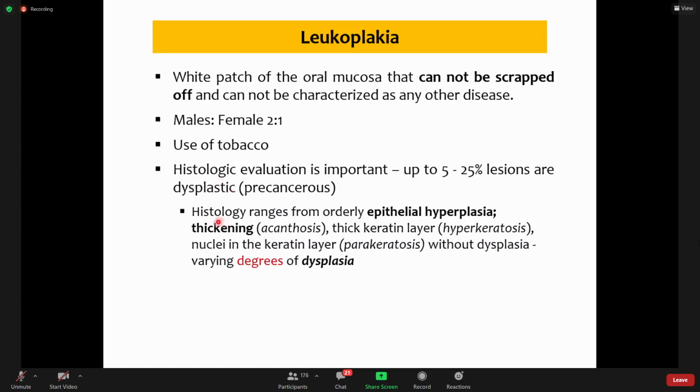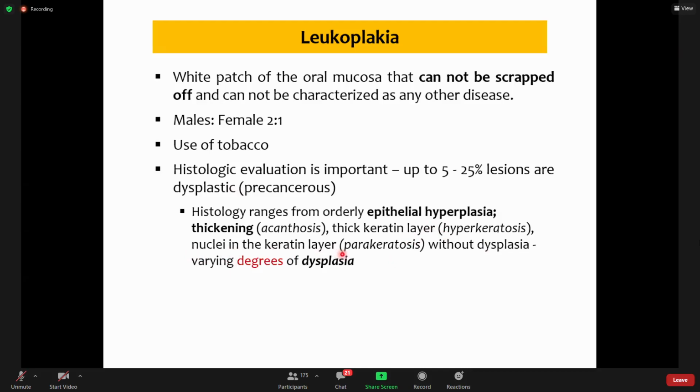Now histology of this leukoplakia ranges from orderly epithelial hyperplasia, so epithelial thickening which is orderly, which is normal looking. Thickening of the epithelial layers is known as acanthosis, thickness of the superficial keratin layer is known as hyperkeratosis, and there may be nuclei in the keratin layer.